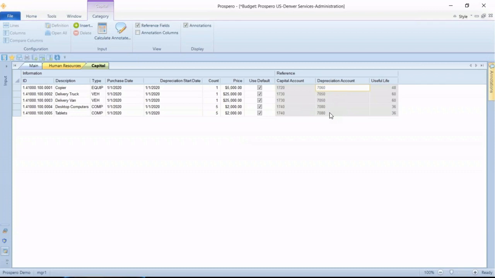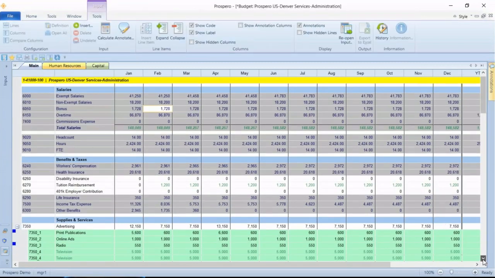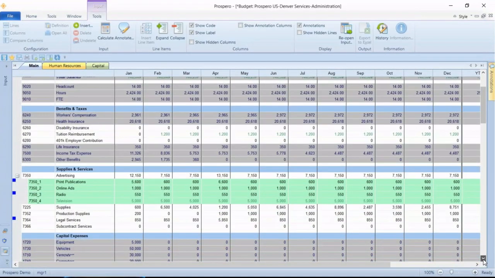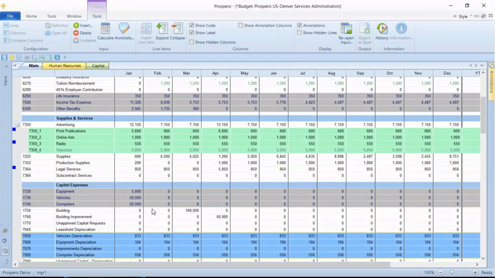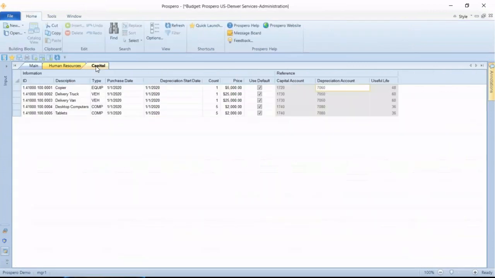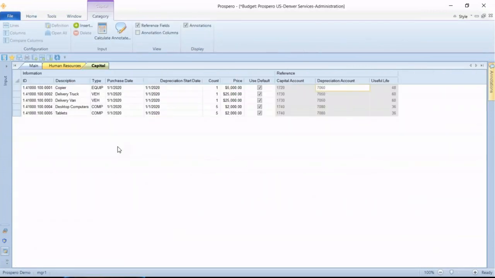And we do have those listed back on the main input screen. So if I go back to main and scroll down a little bit, I have a section for all of our capital expenses. So I can see the capital cost accounts listed and depreciation expense as well. Again, capital, just like human resources, is an optional tab, but it does come in handy to help break down the details for asset costs and depreciation expense. And you control which users should even have access to this tab.